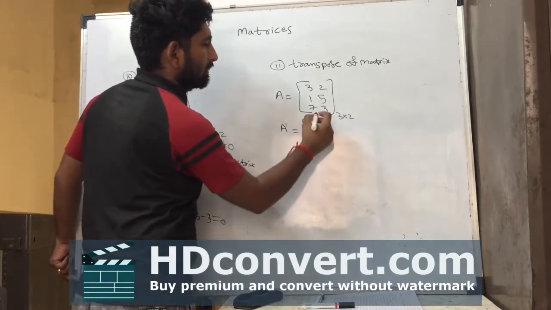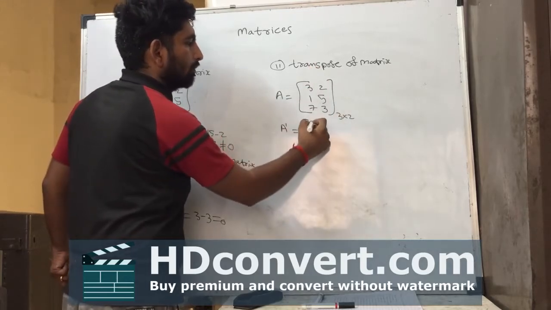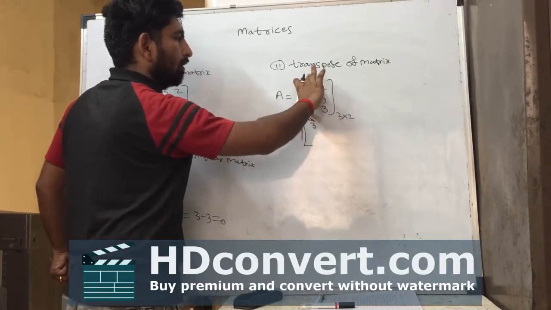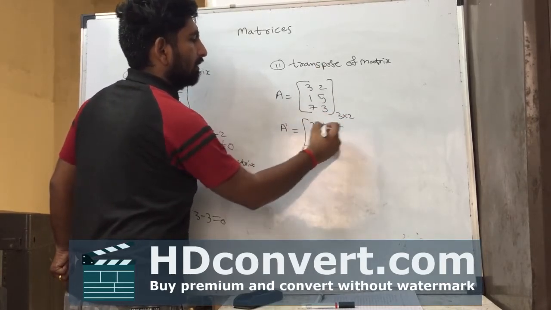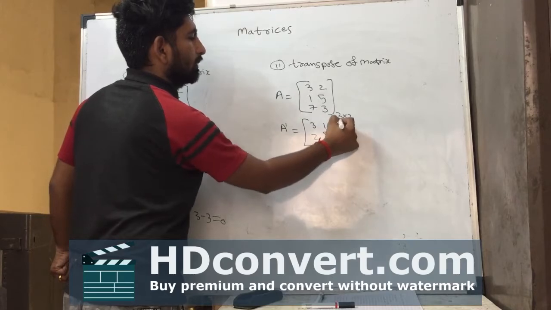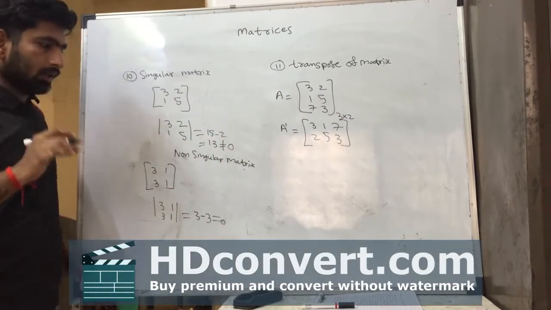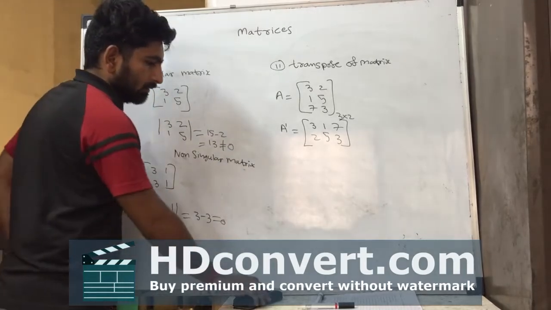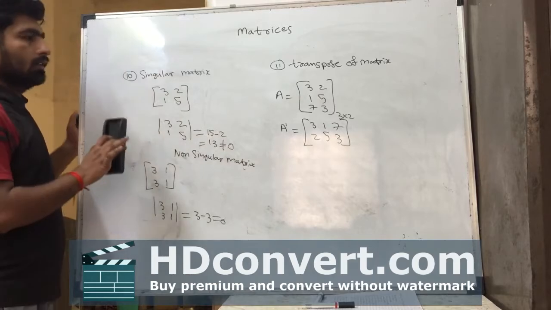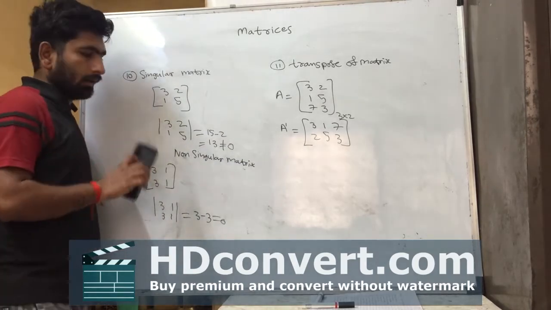We can write it as number of row can be written in number of column. First column can be written as first row, 1 3 7 2 5 3. This is transpose of matrix. Okay, these are the basic types of matrix, and we have 11 types of matrix we are studied in 11th standard.